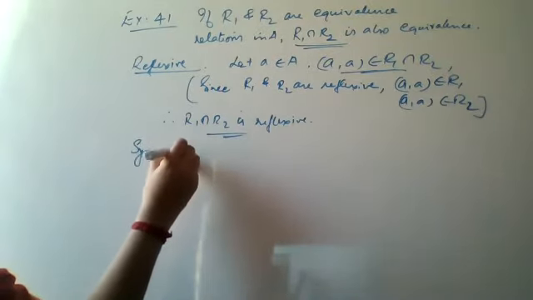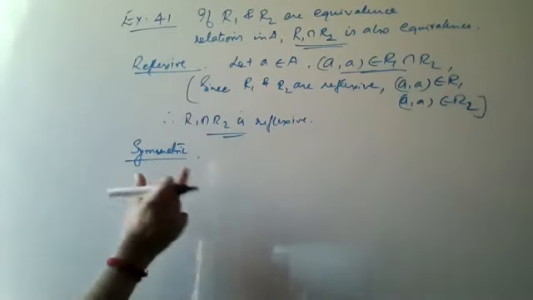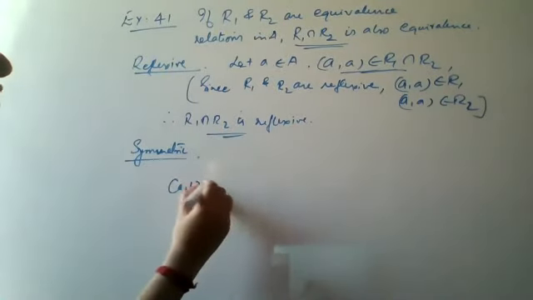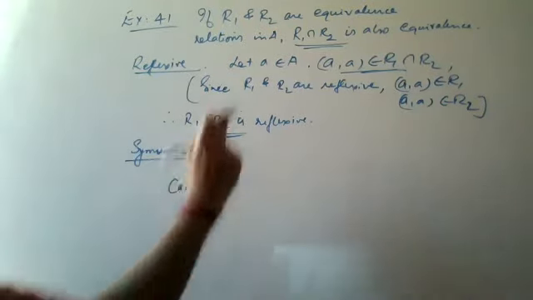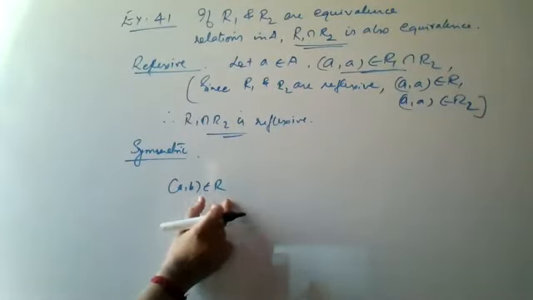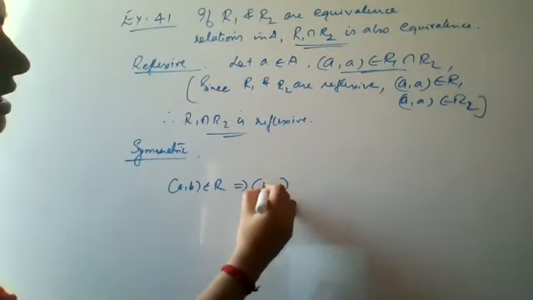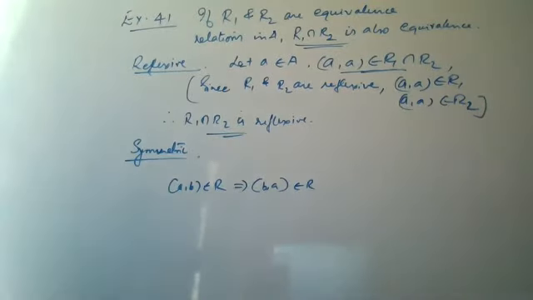Second thing is symmetric. Now to prove symmetric, you remember, first you have to take (a,b) belongs to the relation, which here is R1 intersection R2. I am just telling you what we show in symmetric: if (a,b) belongs to R, then you should get (b,a) belongs to R. So this is the concept which you have to use here, right?